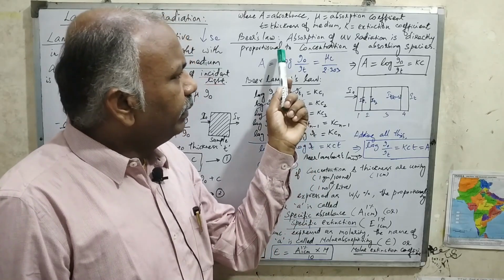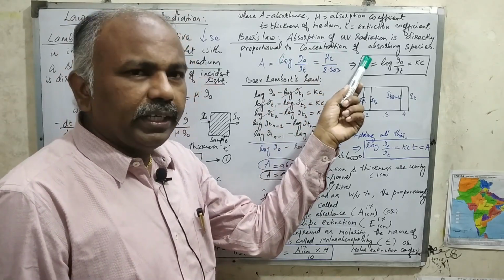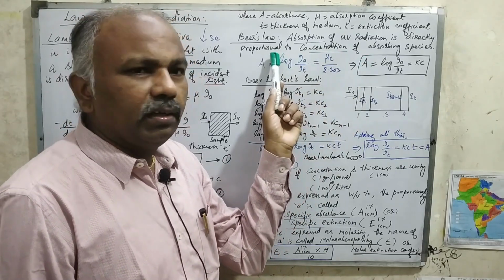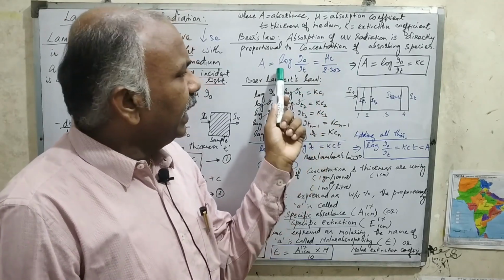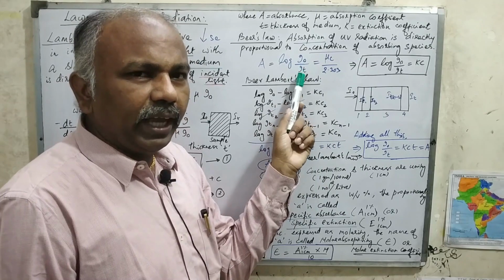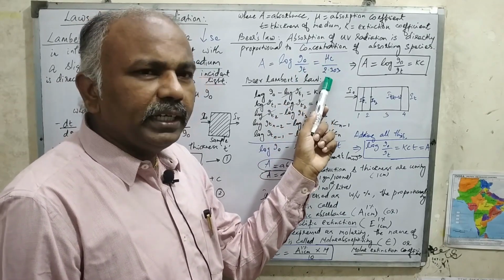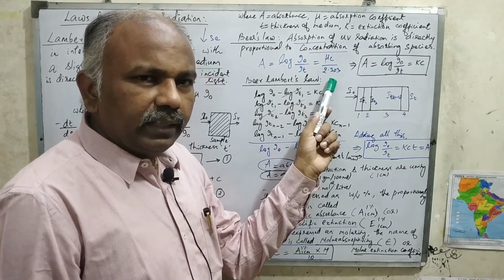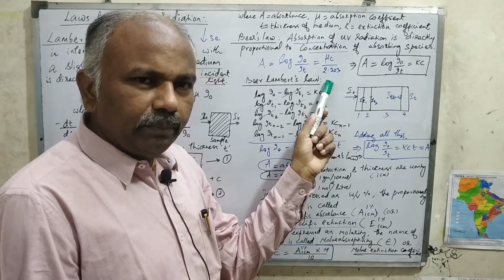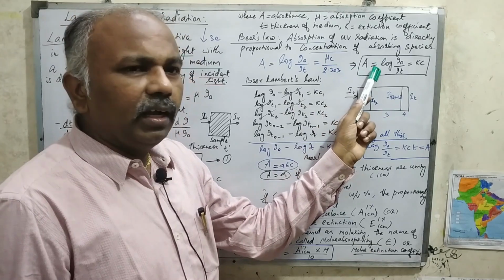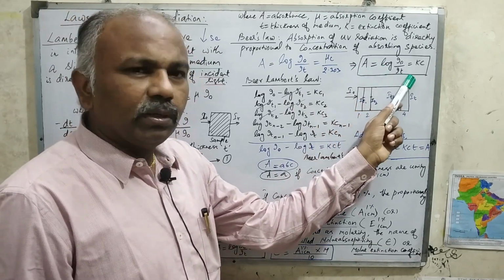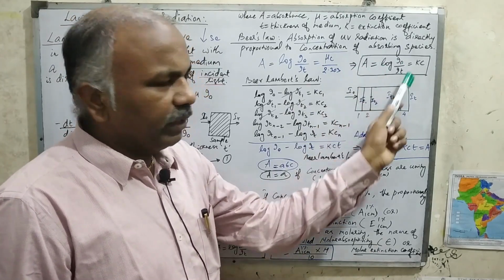I repeat it. Beer's law states that the absorption of UV radiation is directly proportional to the concentration of the absorbing species. In other words, A is equal to log of I0 by IT, which is equal to μC divided by 2.303. In Lambert's law we used thickness, here in Beer's law we are using concentration as a factor. So therefore A is equal to log of I0 by IT, which is equal to Kc. This is the equation we are getting.